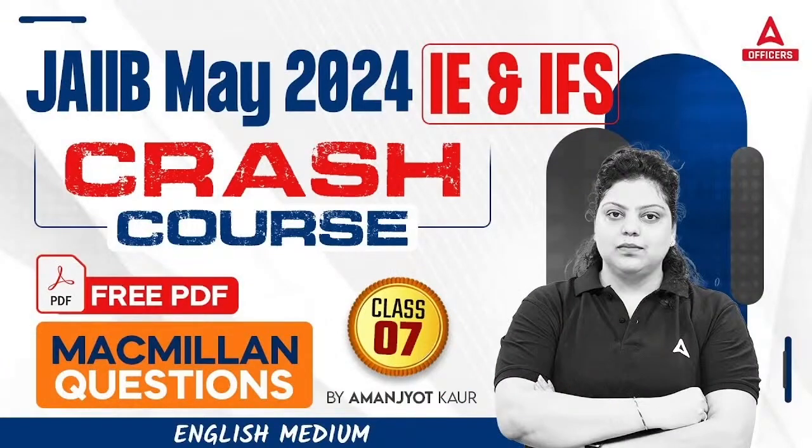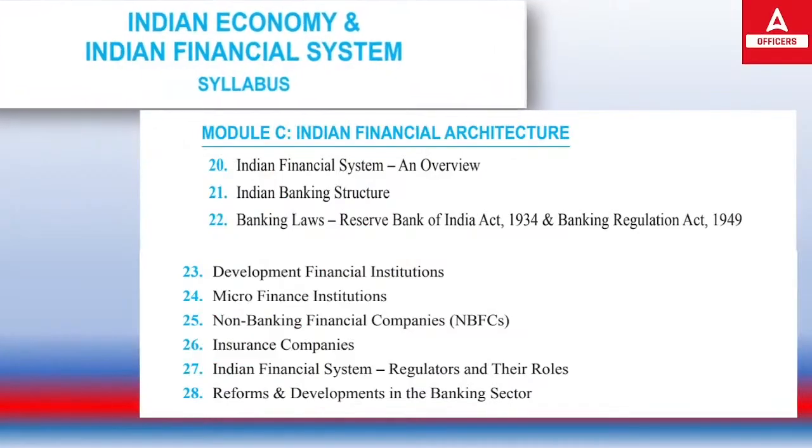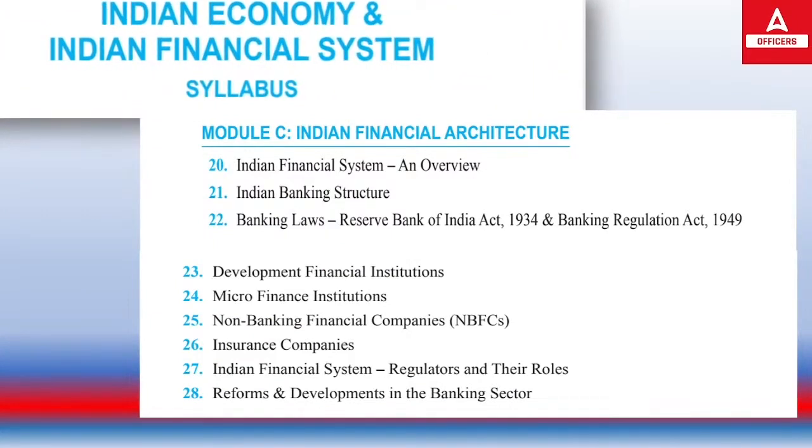your module C discussion. So as you can see, this is module C of Indian Economy and Indian Financial Architecture, in which we have completed unit number 20, 21, 22, 23, 24, 25. And today we will be talking about unit number 26, that is the insurance companies. Okay, this is today's topic.